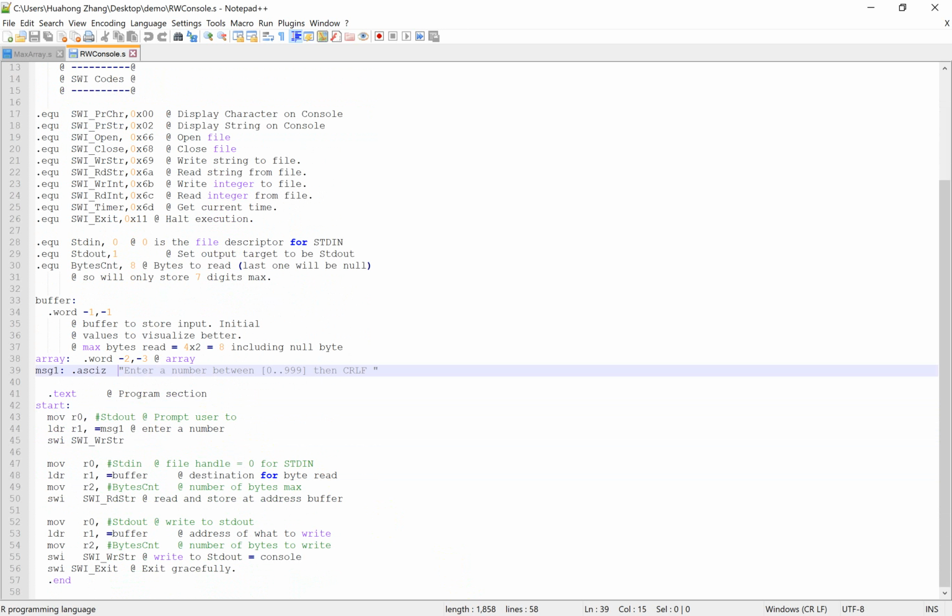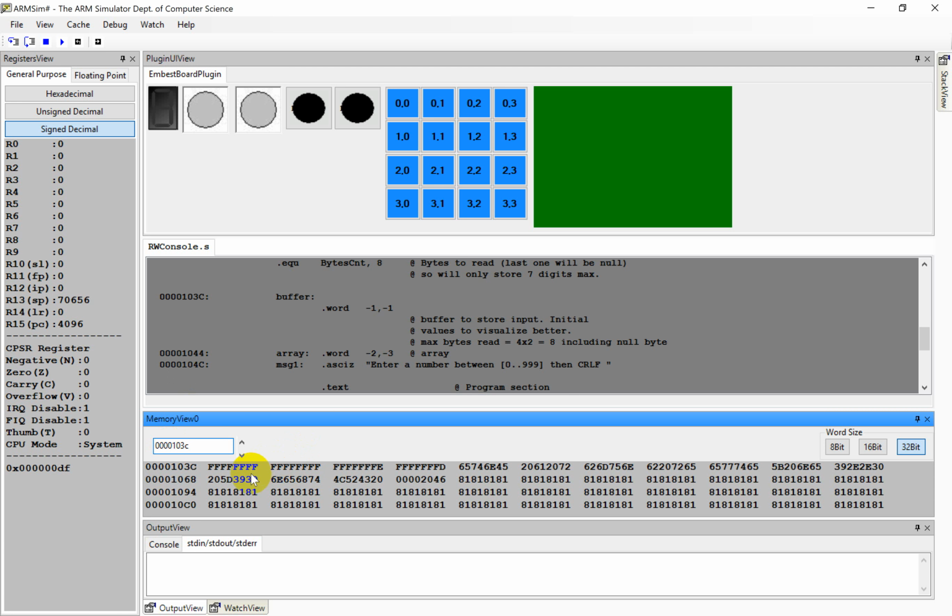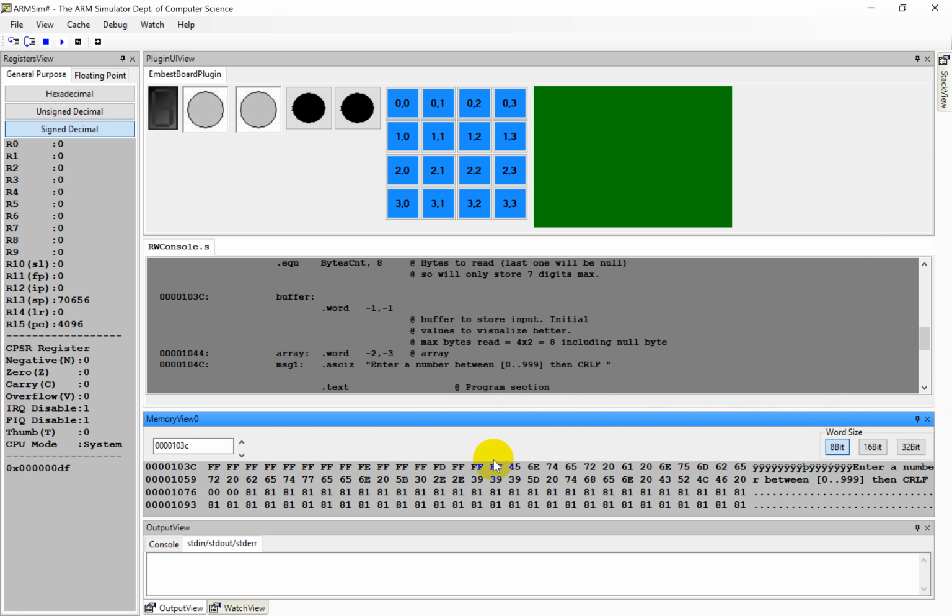So we can find the buffer has the two's complement of -1, -1, -2, and -3 at the beginning. And if we change the word size to 8 bits, the bytes will be expressed as characters. So there is the string "enter a number between 0 and 999", same as here.